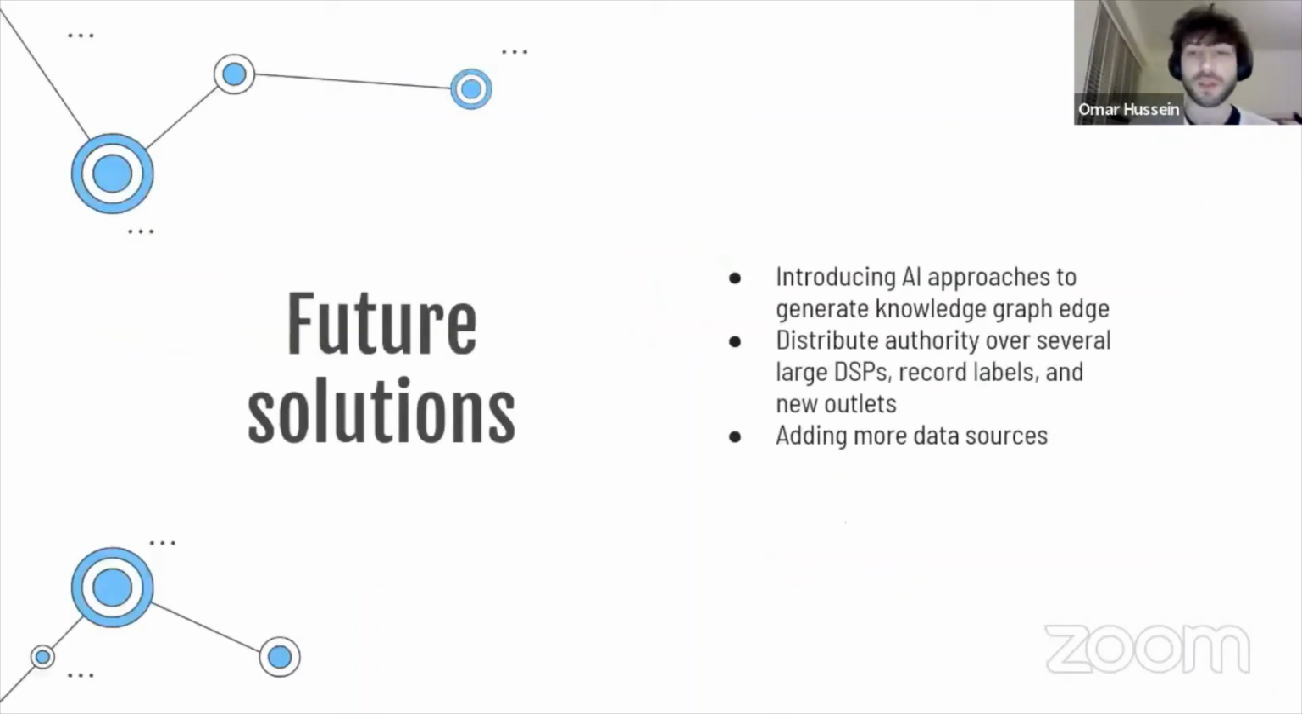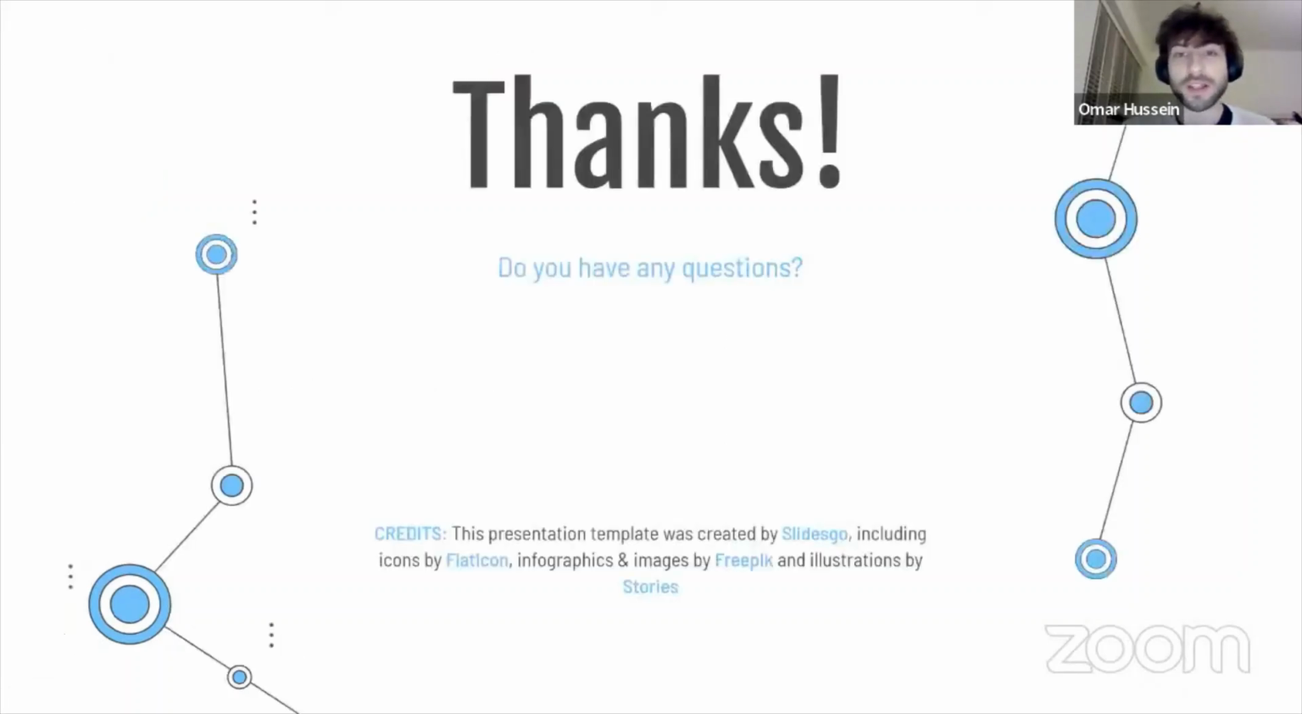For future solutions, we also looked at introducing AI approaches, but that approach was too big given the scope of this conference. We also want to distribute authority over several large DSPs and record labels, so we have various sources of information and a single source of truth. We would also like to add more data sources to improve the trust scores that we provide. So I think we're a bit early, but yeah, that was DTruth.